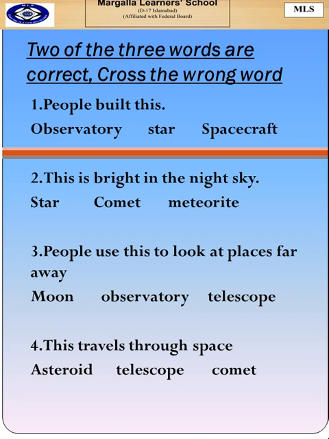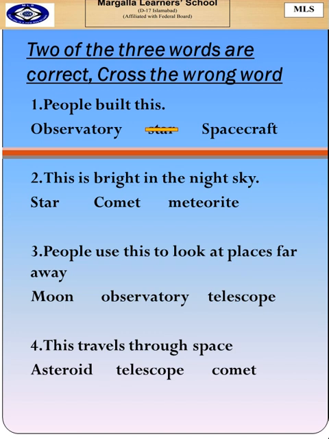The next question is, two of the three words are correct, cross the wrong word. In the following example, three words are mentioned, two of them mean the same, and we have to mark a cross on the one which does not belong. People built this: observatory, star, spacecraft. Observatory and spacecraft are the same, which the people built. Stars cannot be built by people.